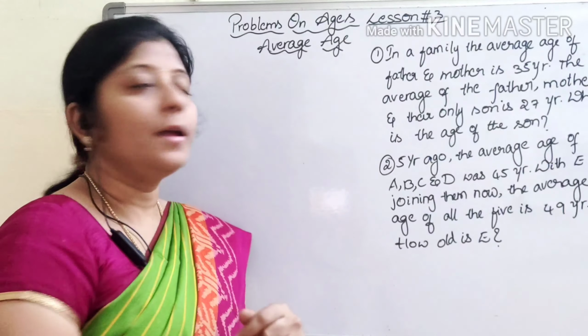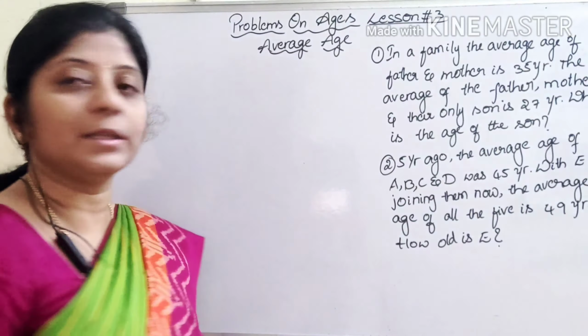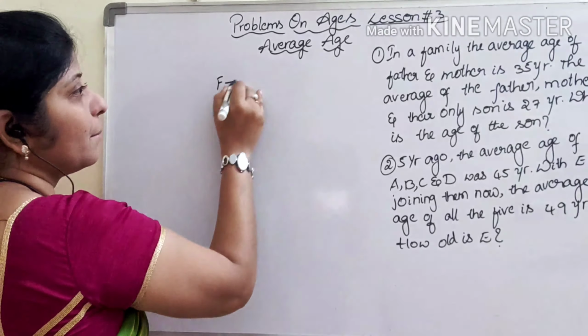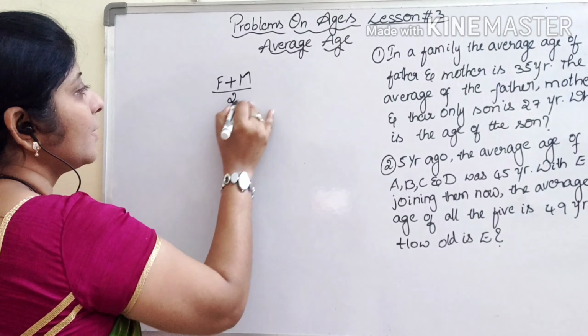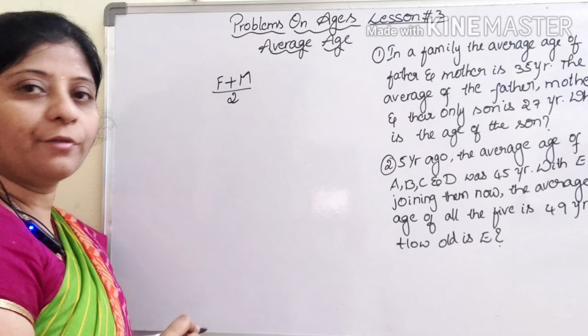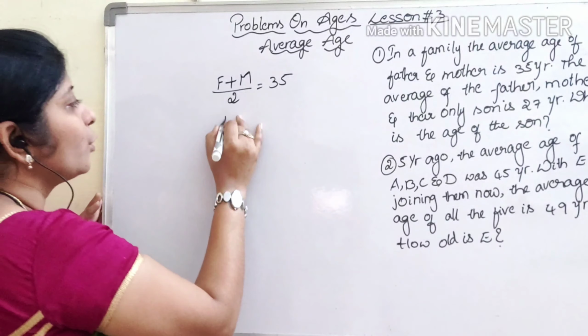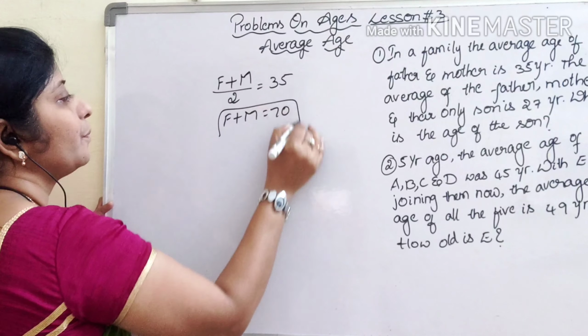So first one: in a family, the average age of father and mother is 35 years. They gave the father and mother age average. So two persons are there, so we have to divide by 2, which gives 35 years. Okay, so now f plus m will become 70 years.